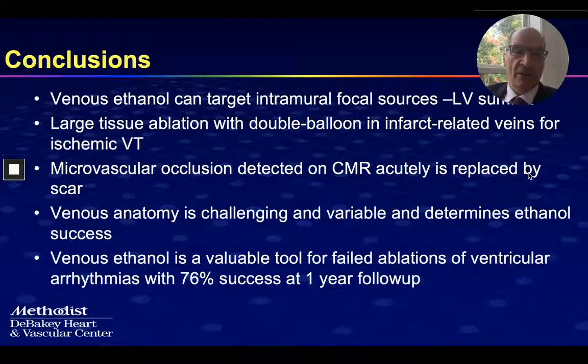To conclude, venous alcohol can target intramural focal sources, particularly the LV summit, but also using the double balloon approach, we can target large tissue ablations in infarct-related veins for ischemic VT. Microvascular occlusion is detected on MRI acutely, and then this is replaced by scar long-term. The venous anatomy can be challenging and variable and determines the ethanol success, but it is a valuable tool for failed ablations of ventricular arrhythmias, with 76% success at 1 year of follow-up.